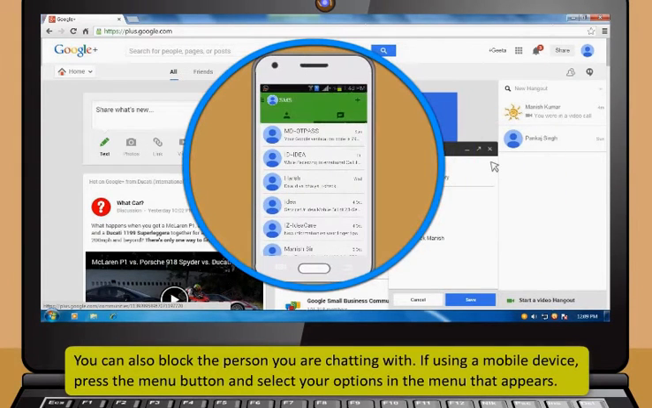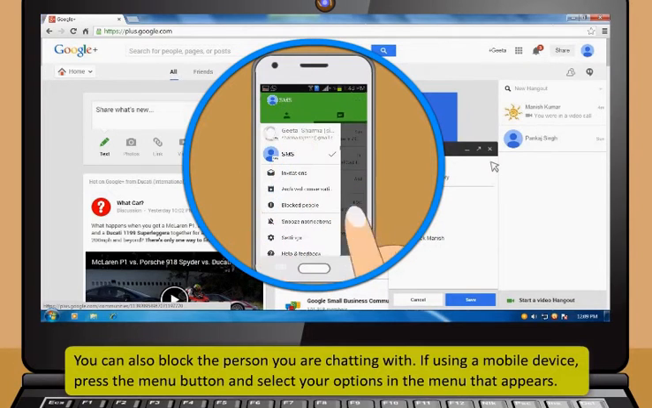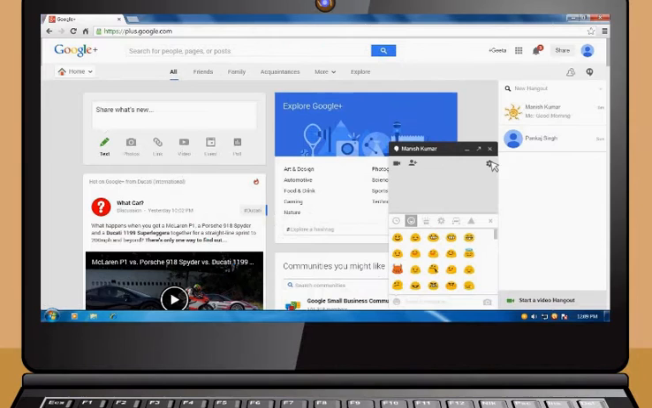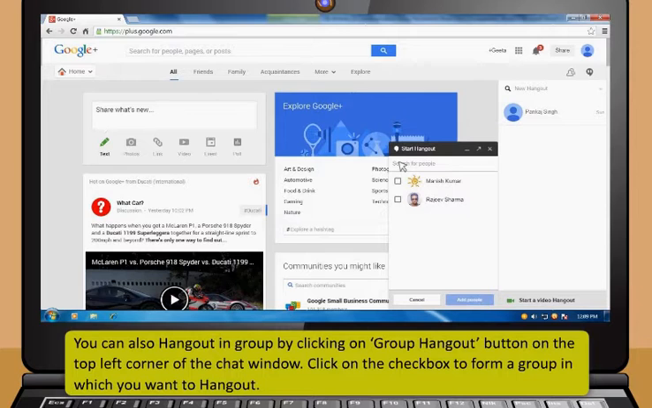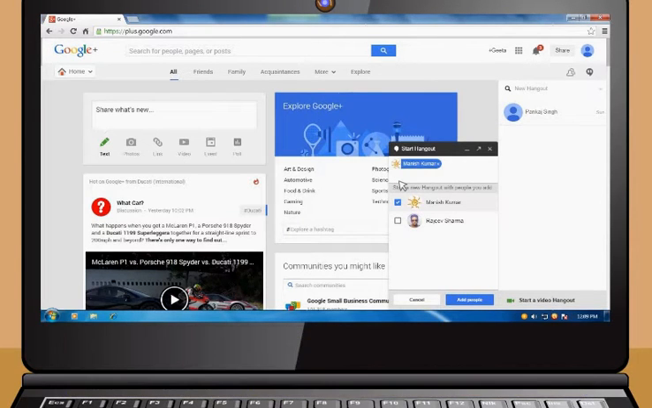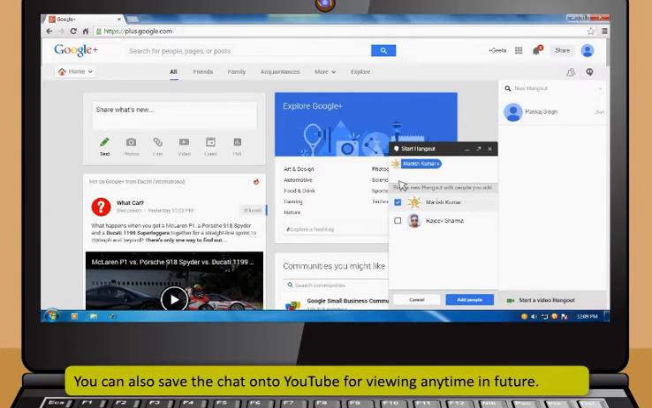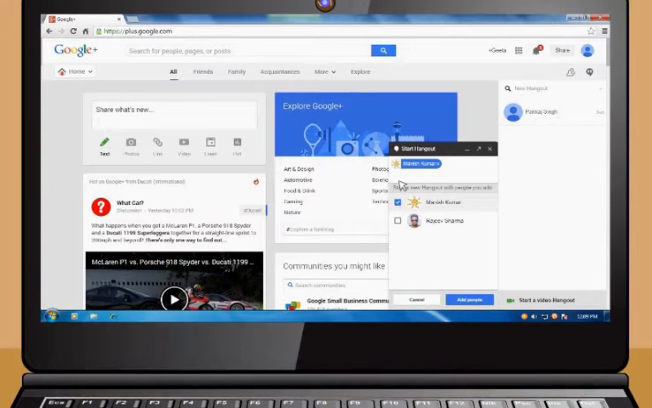If using a mobile device, press the menu button and select your options in the menu that appears. You can also hang out in a group by clicking on the Group Hangout button on the top left corner of the chat window. Click on the checkbox to form a group in which you want to hang out. You can also save the chat onto YouTube for viewing anytime in future.